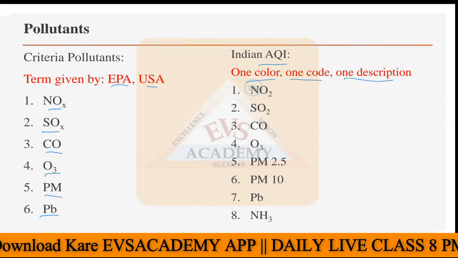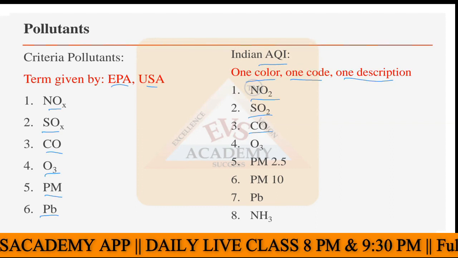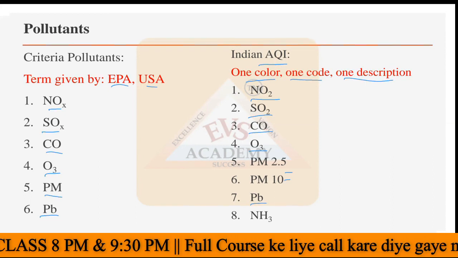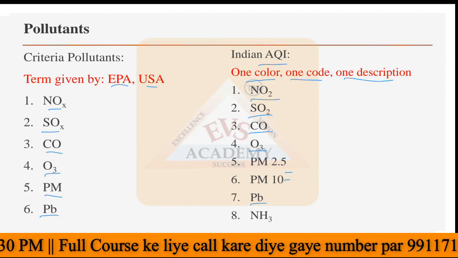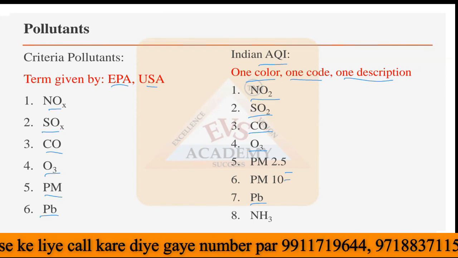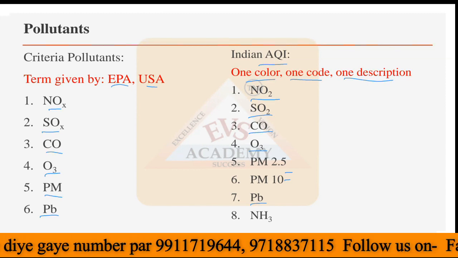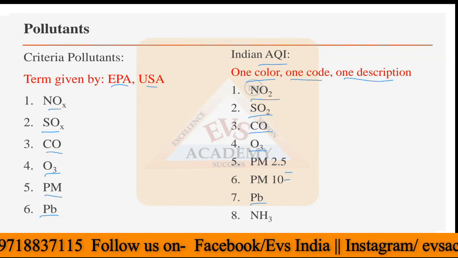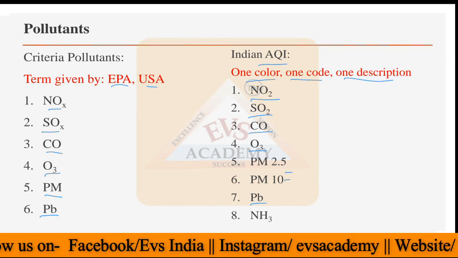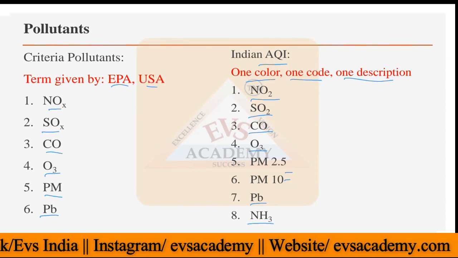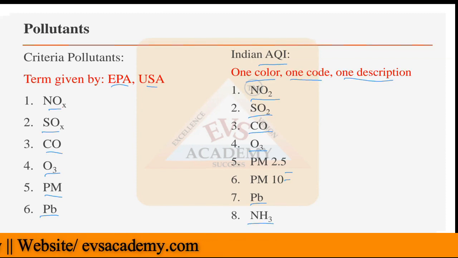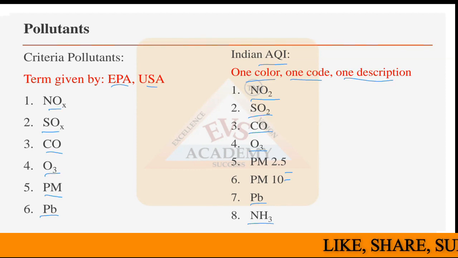the criteria pollutants are present. For example, NO2, SO2, CO, O3, particulate matter, and lead. Apart from that, the particulate matter is divided into two categories here, PM 2.5 and PM 10, according to the suspended particle diameter. If it is less than 2.5, it is PM 2.5. If it is less than 10, it is PM 10. And then we have ammonia, NH3, which is also a pollutant in the AQI index of India. So in the air quality index, we have a total of 8 different pollutants here.